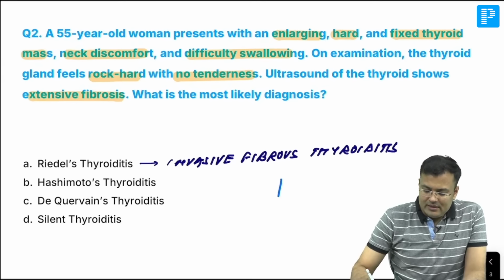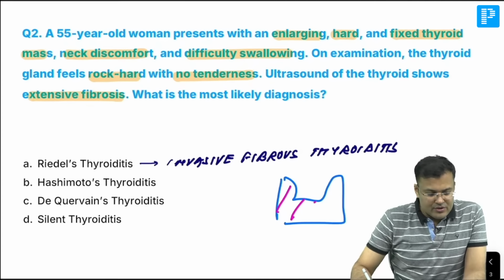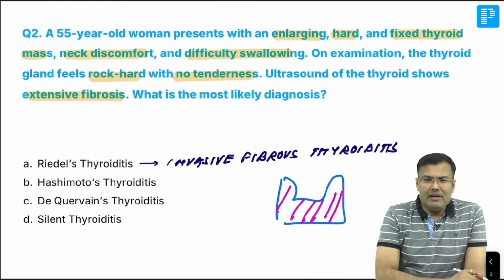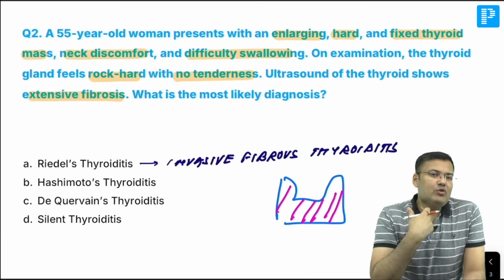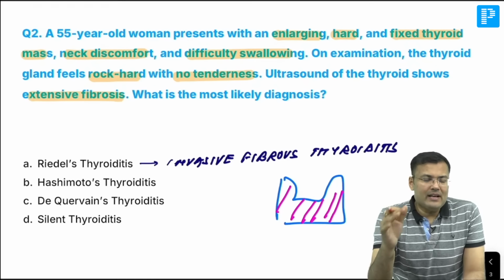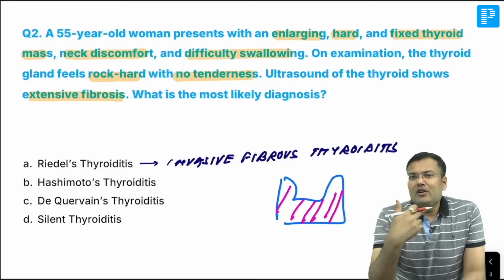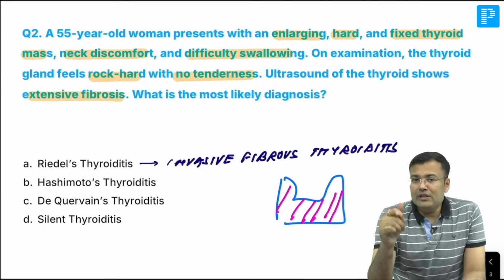You can see this is the thyroid gland. Whenever it is replaced by fibrous tissue, what's the problem? Yes, it becomes hard and woody. And since it becomes hard and woody, it is going to compress the midline structures. What are those midline structures? Can you tell me? Trachea, esophagus and recurrent laryngeal nerve. And because of compression of all these midline structures, what will the patient be having? Dyspnea, dysphagia, hoarseness of voice.